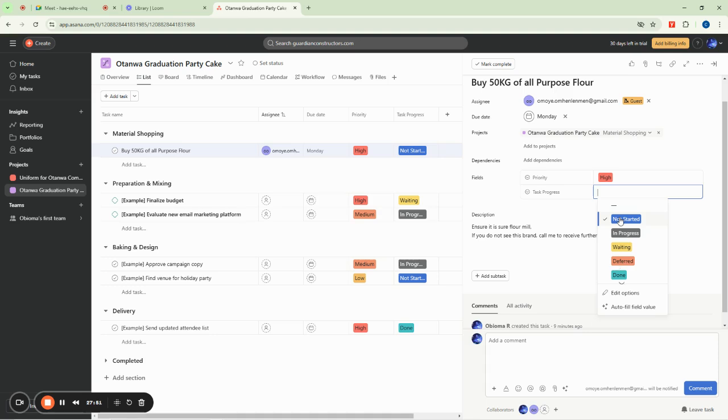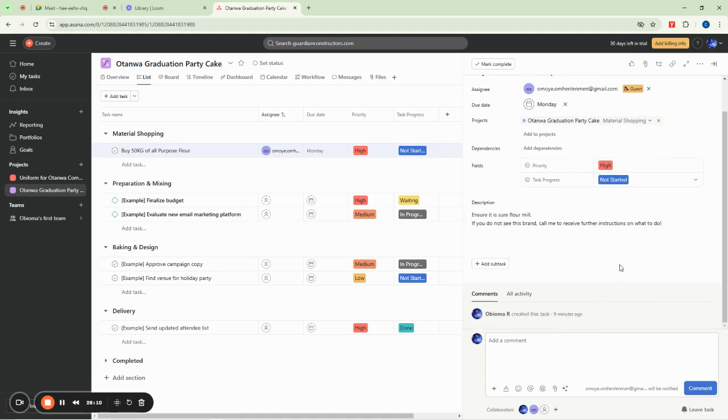Okay. So I think you can see add more, when we're doing monday.com you can actually add more. Now we have not started, we have in progress, we have waiting, we have deferred, we have done. So peradventure you have an issue along the way, you can actually write something that can maybe display emergency. So we can leave it at not started, and now we are done with this, and we are good to go.